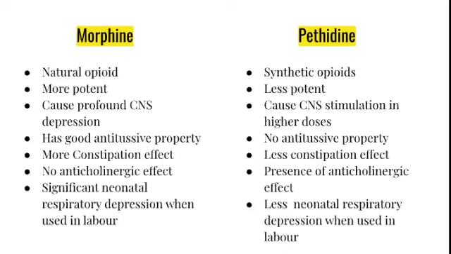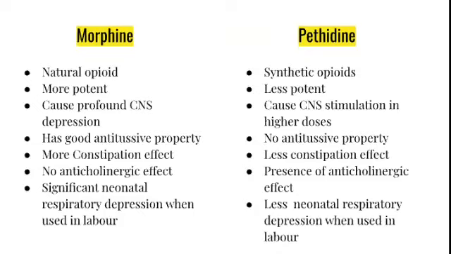Fentanyl comes under the pethidine group. So if you can write the same difference also, it is fine with morphine and fentanyl difference. Morphine is a natural opioid, whereas pethidine or fentanyl is a synthetic opioid. Morphine is a more potent drug, whereas comparing to morphine, pethidine is less potent.